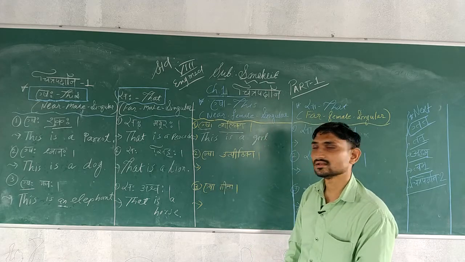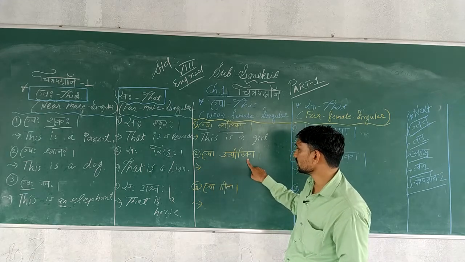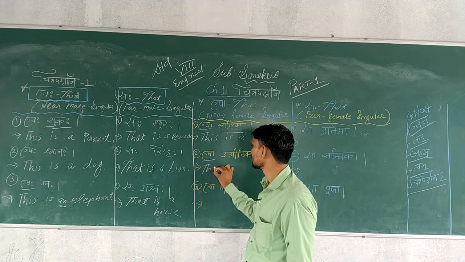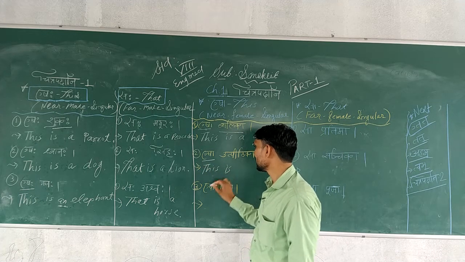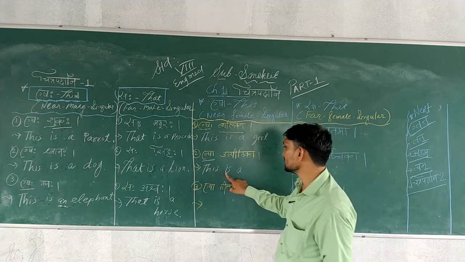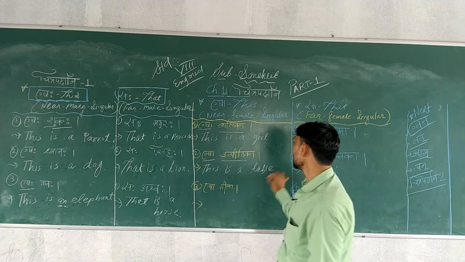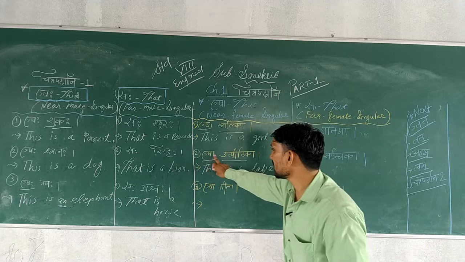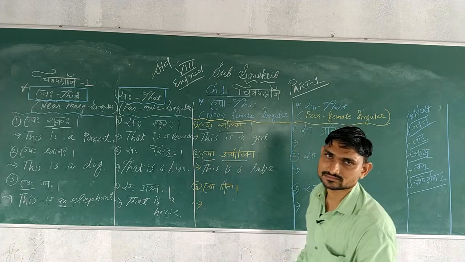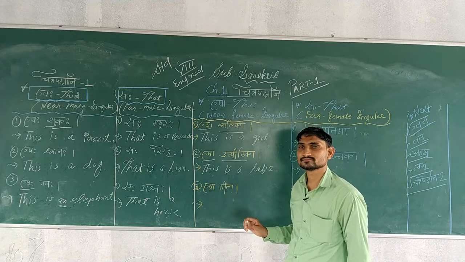Second sentence, Esa Uttapithika. Esha means this, and with this is, a. This is a, and Uttapithika means table, TABLE. Okay, Esha Uttapithika means this is a table. Understood students? Next, Esha Gita.